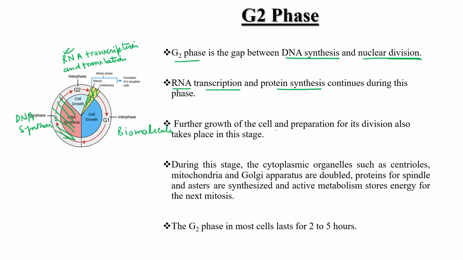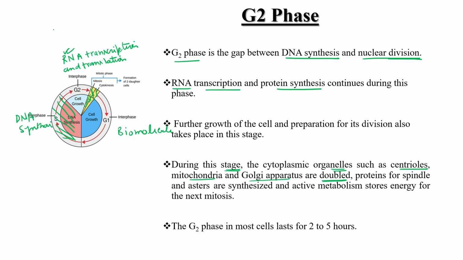And further growth of the cell and preparation for its division also take place in this particular stage. And in this G2 stage, one more thing, duplication of the cell organelles occurs, like centriole, mitochondria, Golgi complex are doubled in this particular phase because they equally divide into two cells. So there is doubling of DNA in S phase and doubling of different organelles in G2 phase.